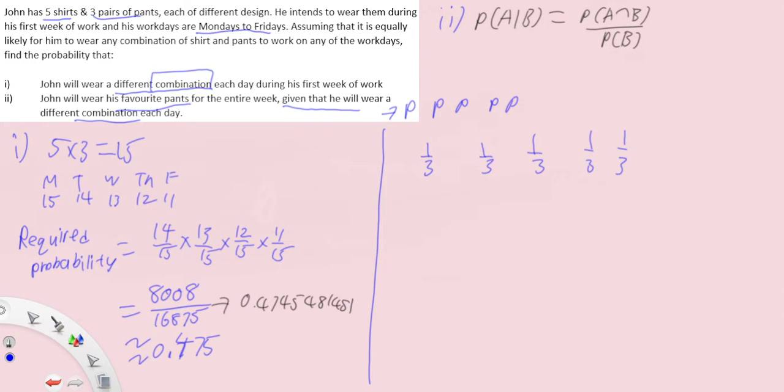To wear a different shirt every day, the first day you can wear any shirt you want, so it's 5 out of 5. Next shirt, 4 out of 5, then you get 3 out of 5, 2 out of 5, 1 out of 5. Alright, so that is the whole idea behind part 2. So very simply, this is quite simple.